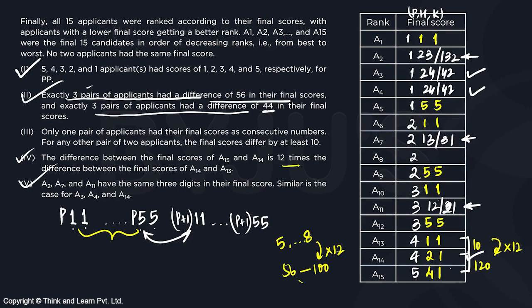See, if I take 122, no, then A3 will not be made up of the same digits as A4 and A14. A14 has 1, 2, 4, 3 different digits. So A3 and A4 should also be made up of the same 3 digits. So the only possibility is if I take A3 as 124 and A4 as 142. Now, if A3 is 124, A2 cannot be 132 because this is an increasing sequence. So it has to be 123.